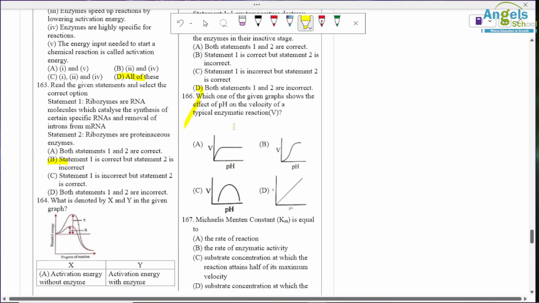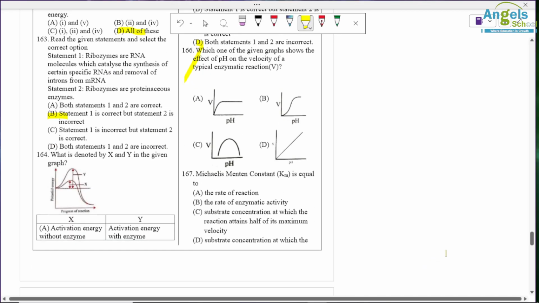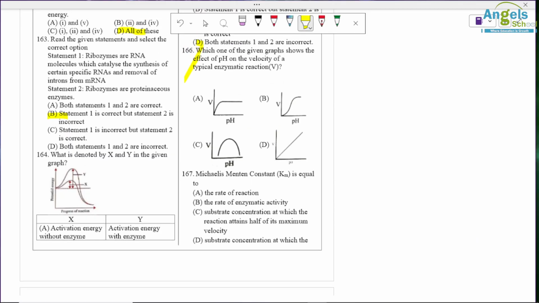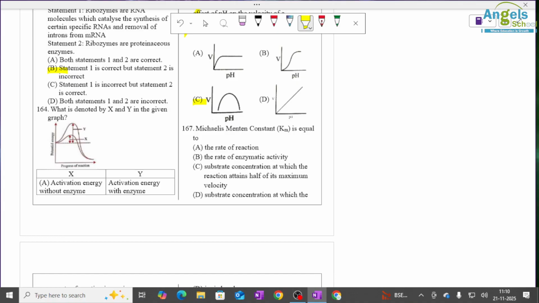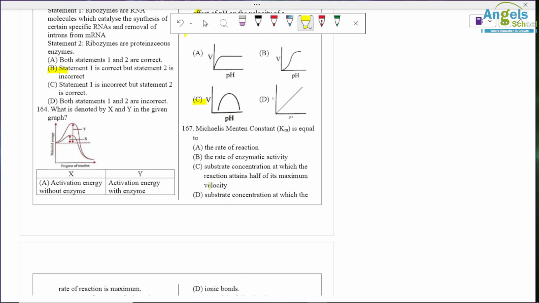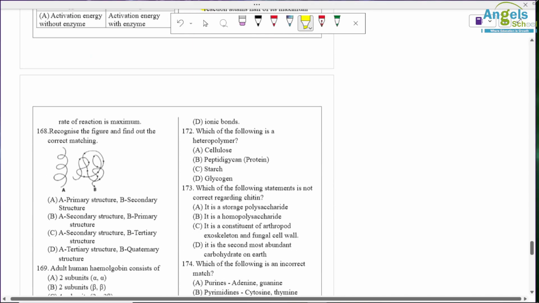Question number 166. Okay, so here C option is correct. Michaelis-Menten constant Km is equal to. So it is the substrate concentration where half of the maximum velocity is achieved. So D option is correct. Sorry, C option is correct, not D.